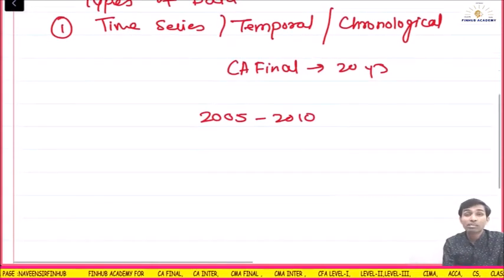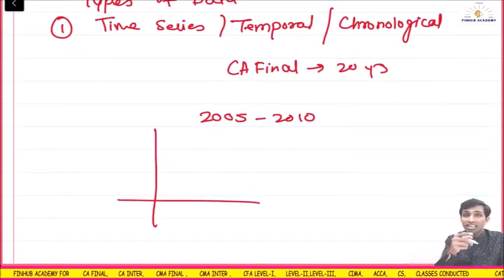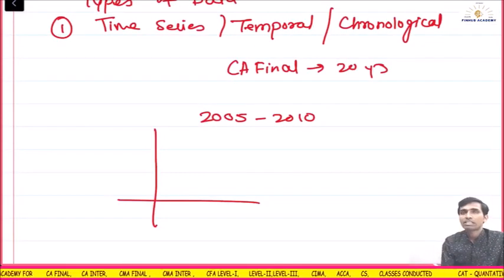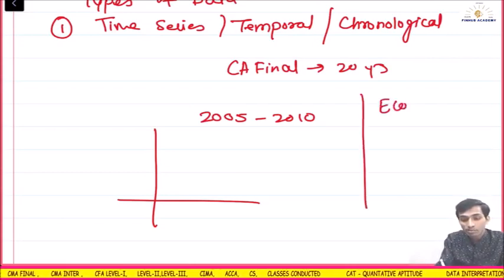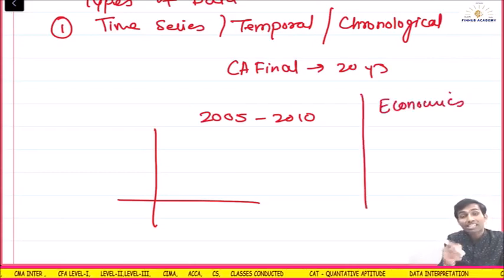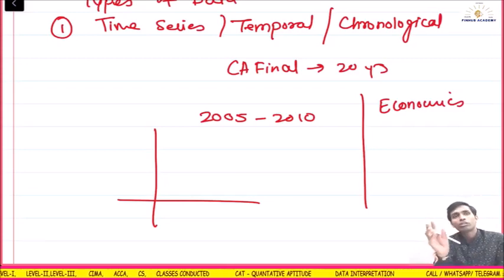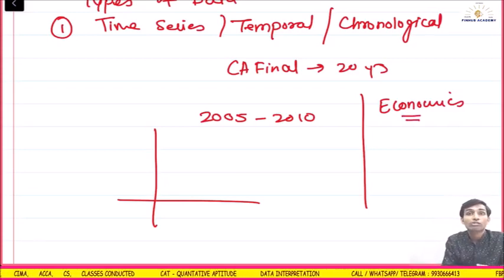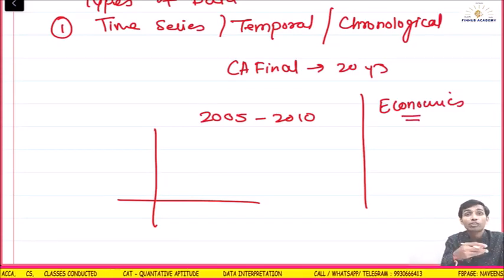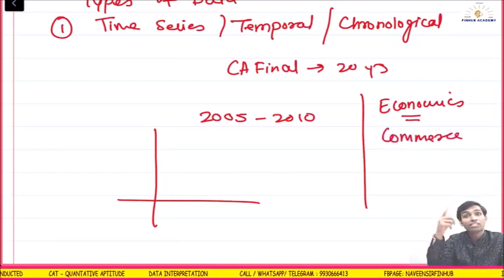I am covering two points simultaneously. They have said the application of statistics is also a question. One is economics. Population was an example of economics, meaning statistics can be applied in economics. I gave you the example of sales, which means it can be applied in commerce. So you should link these simultaneously.